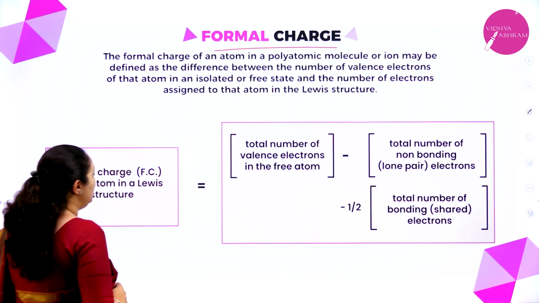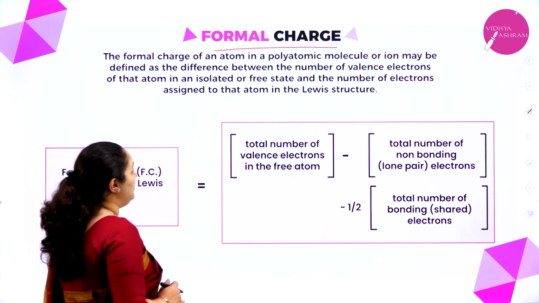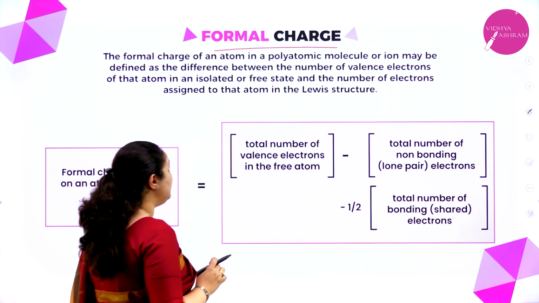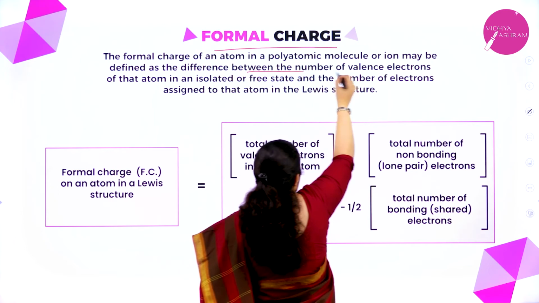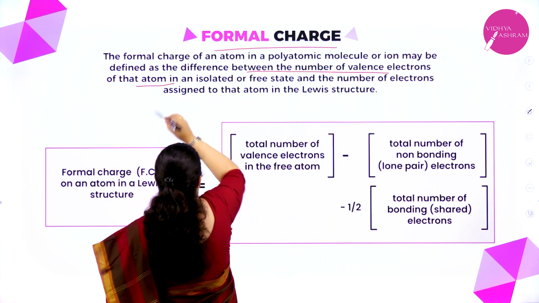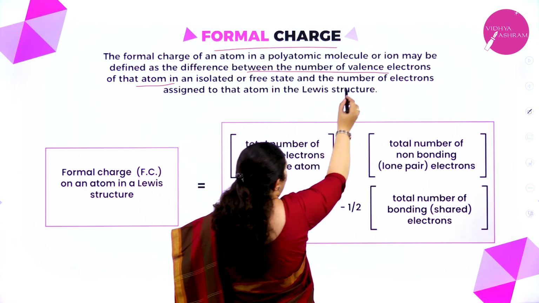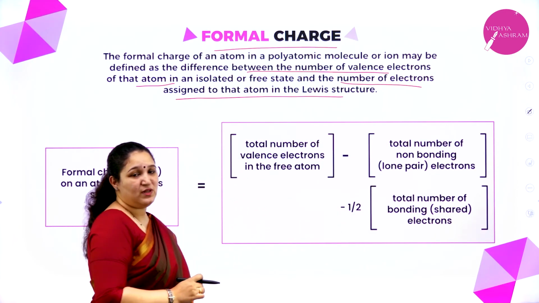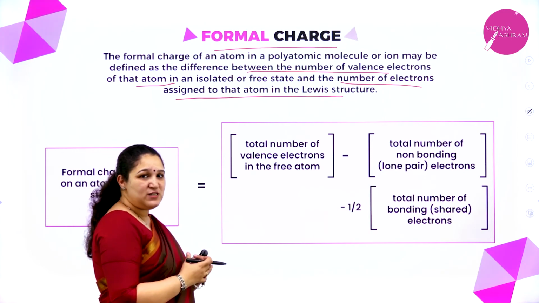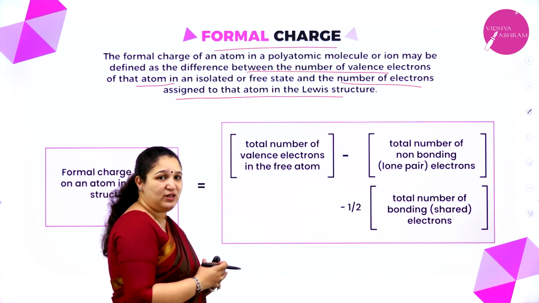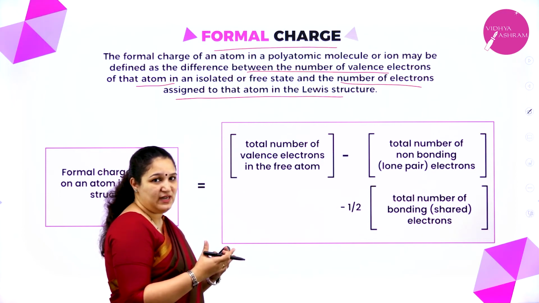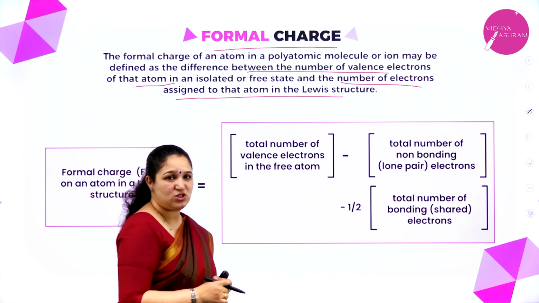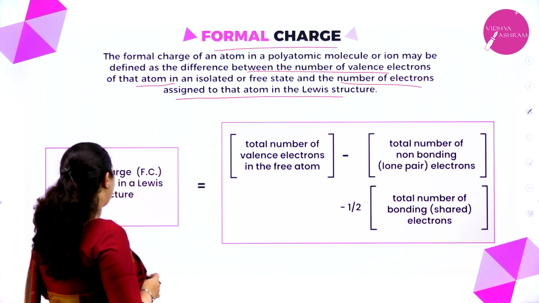What is formal charge? Formal charge of an atom in a polyatomic molecule or ion may be defined as difference between the number of valence electrons of that atom in the isolated or free state and the number of electrons assigned to that atom in the Lewis structure. So formal charge means what? The difference between the number of electrons actually that atom has in the free state and the number of electrons which we have assigned in the Lewis dot structure. Okay. So this is the formula.